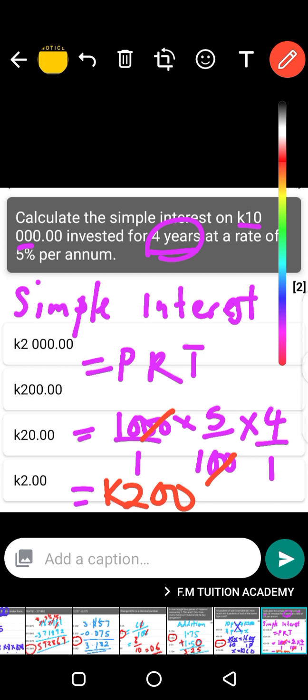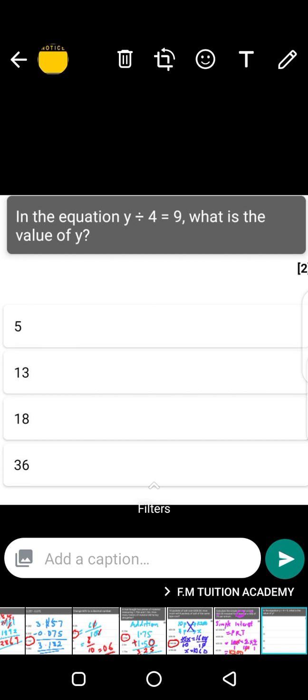Okay, let's go to the next question, guys. Quite interesting. FM Tuition Academy is the coolest school ever. So the next question is, in the equation y divided by 4 is equal to 9, what is the value of y?